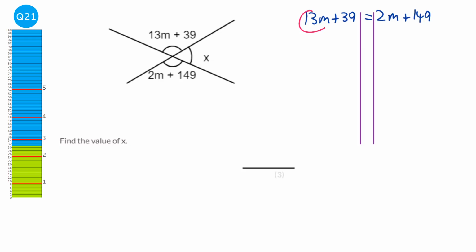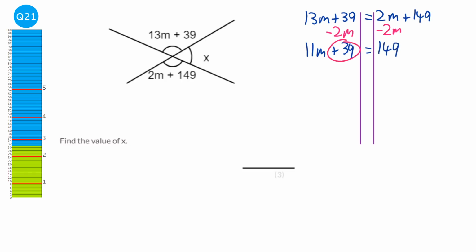And so we've got a 13m and a 2m. So we're going to remove the 2m. We're going to take that away from both sides to start off. And so we're left with 11m plus 39. And we've just got the 149 on the right hand side.